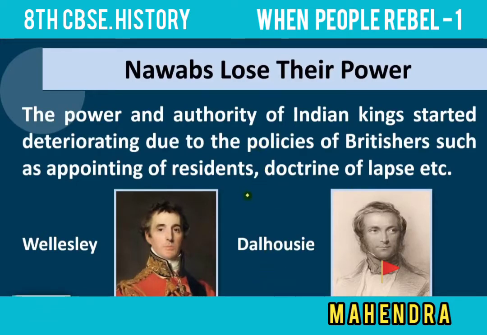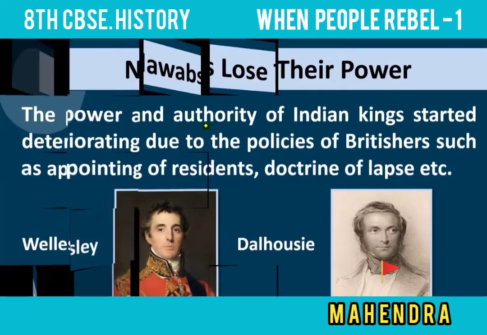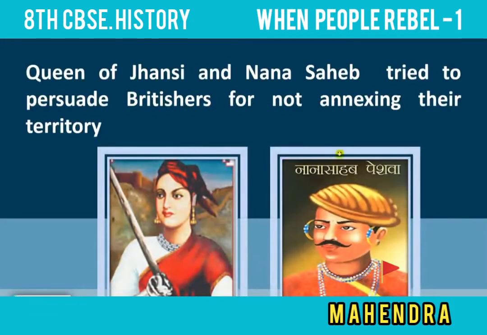For example, one place in India is called Awadh. Because of the residents, many things happened there. For example, coins, meaning currency, carried an image of the Indian kings, but the British cancelled that. These are the things that made Indians become rebels.